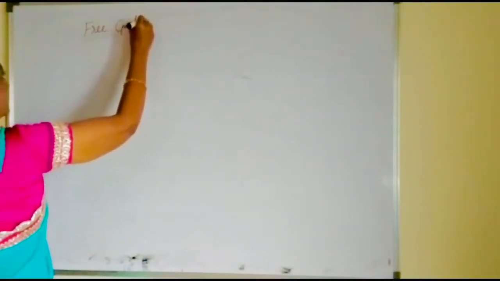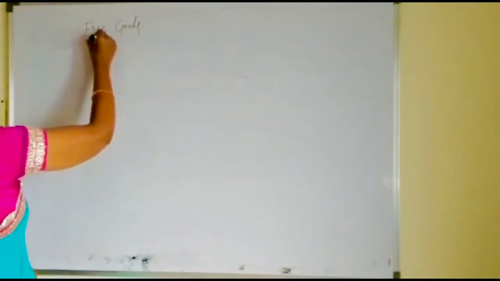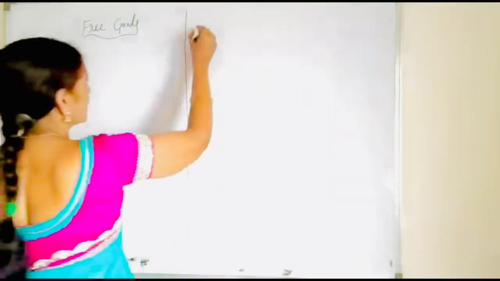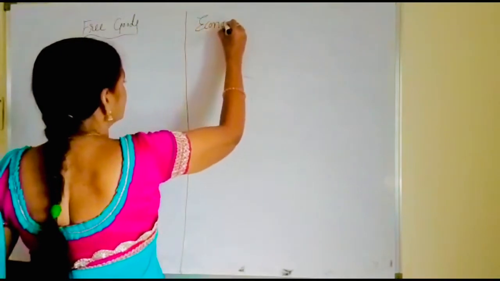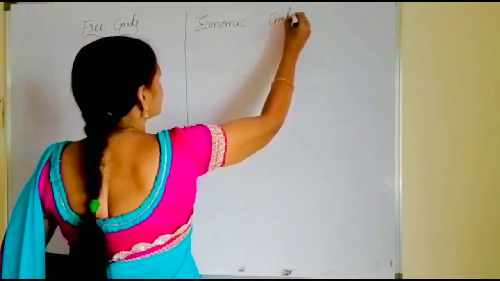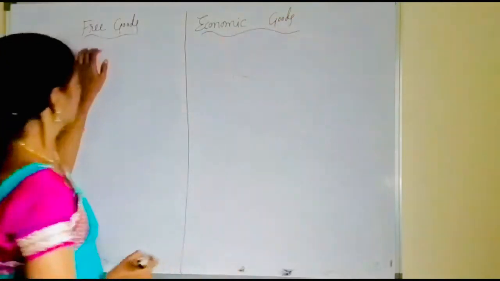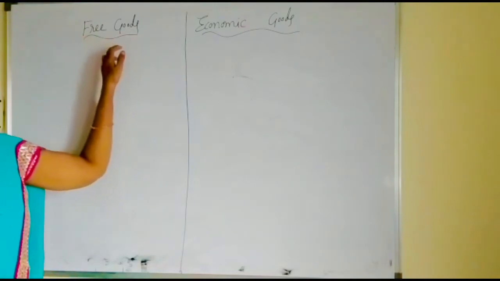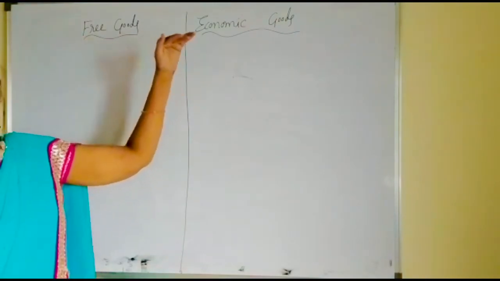In the examination, it is a 5 marks question, children. So, what are the differences between the free goods and the economic goods? Already, children, you know that the other name of the free goods is non-economic goods. Okay, non-economic goods are also called the free goods. What are the differences between two of them?